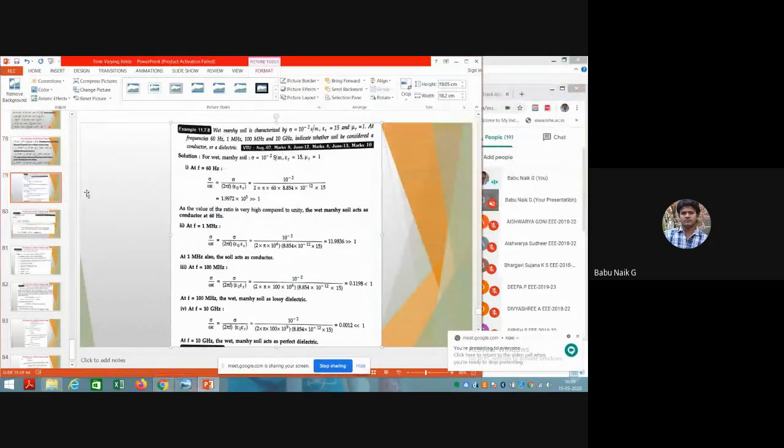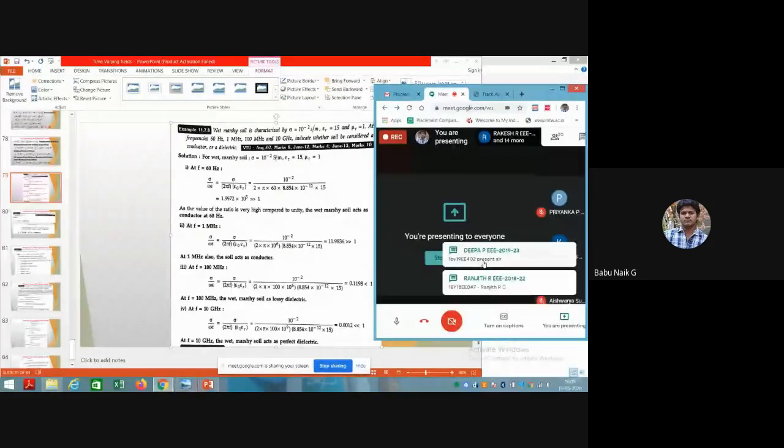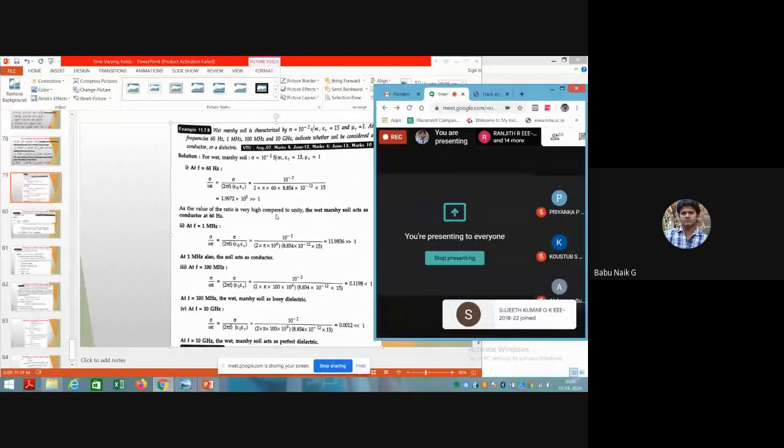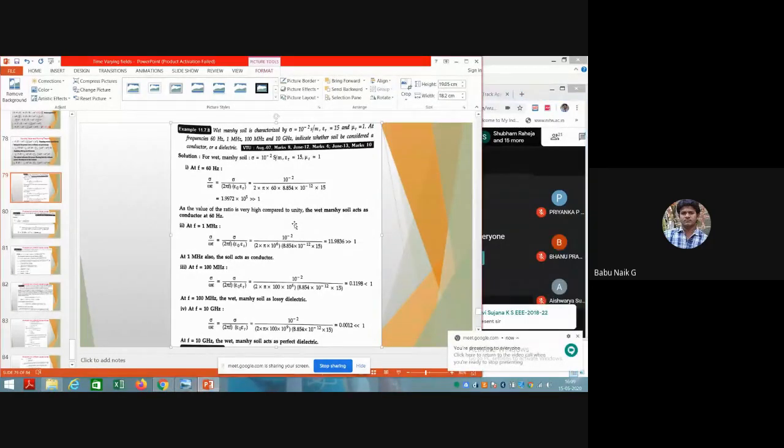Yeah, we have seen the Poynting theorem in the last class, and then we have discussed uniform plane waves in all the mediums: free space, lossy dielectric medium, lossless dielectric medium, and good conductor.